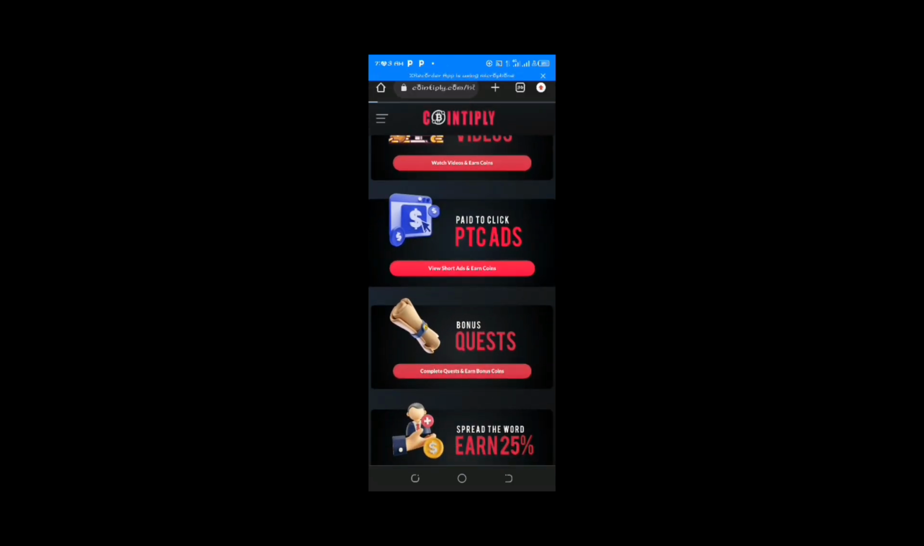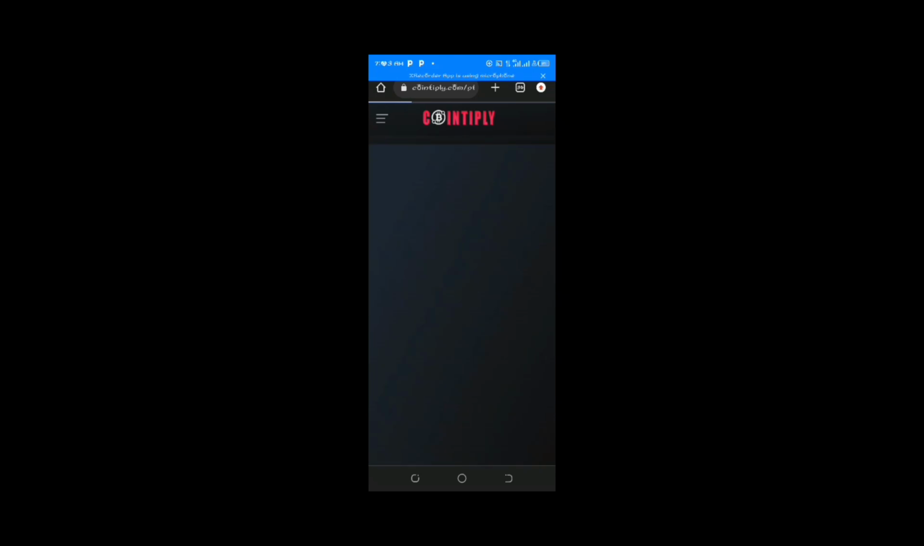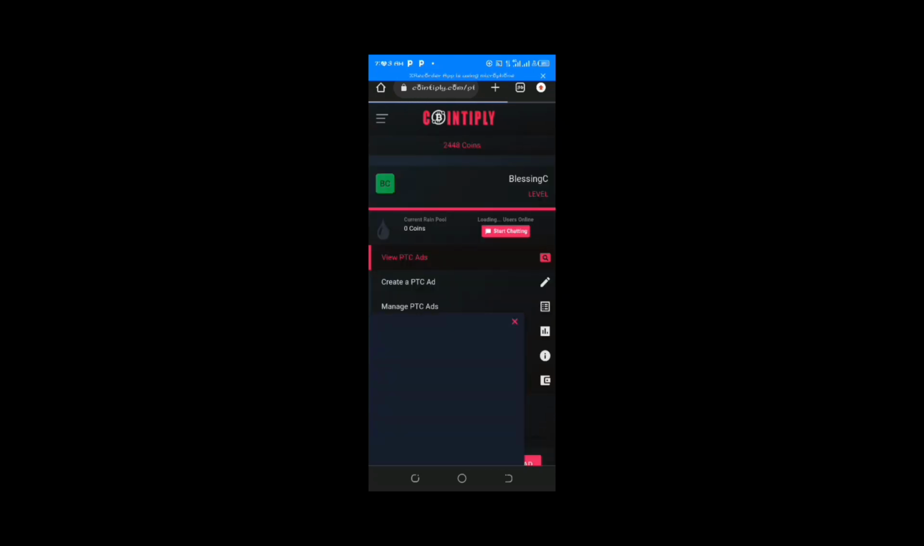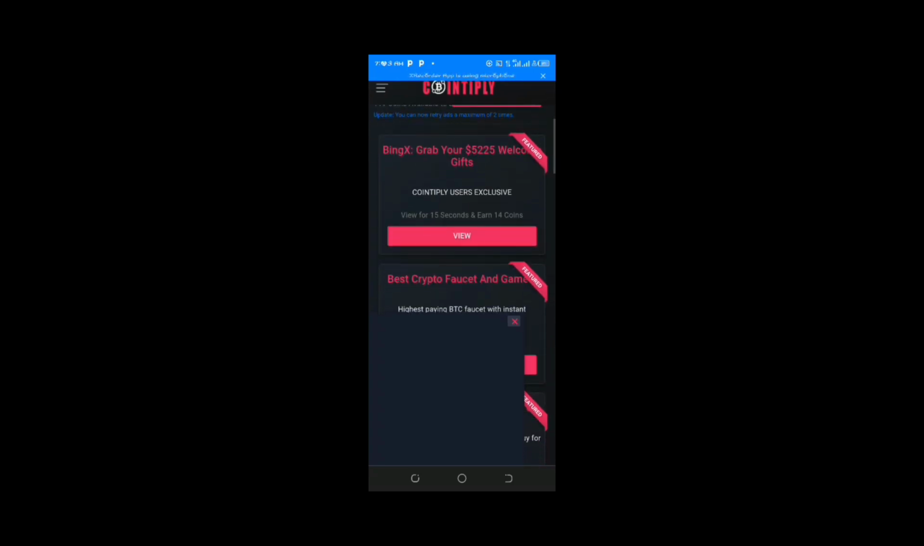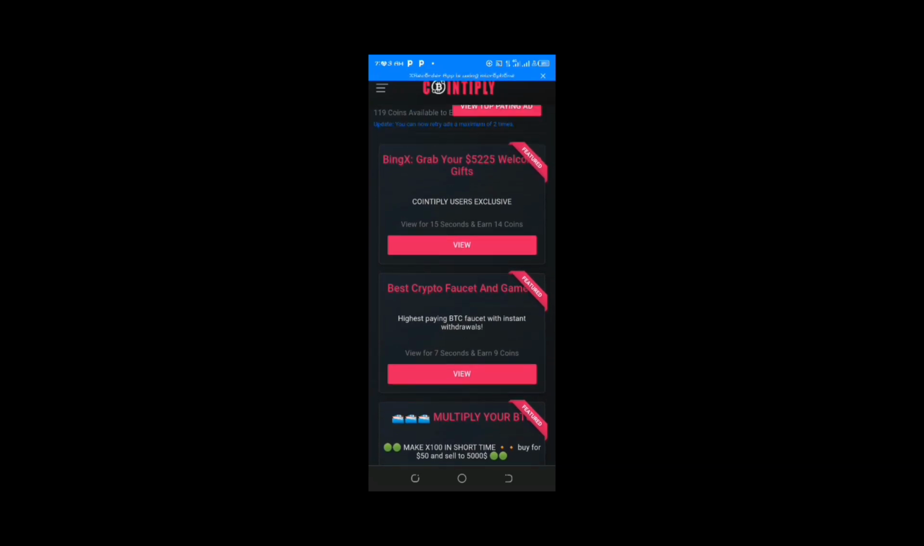Okay, let's try this PTC adverts. It has brought us to this page. Okay, you see view for 15 seconds and earn 14 coin. You can open that.